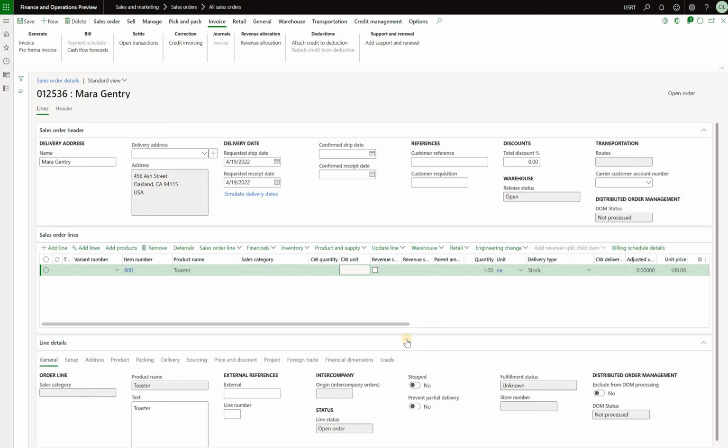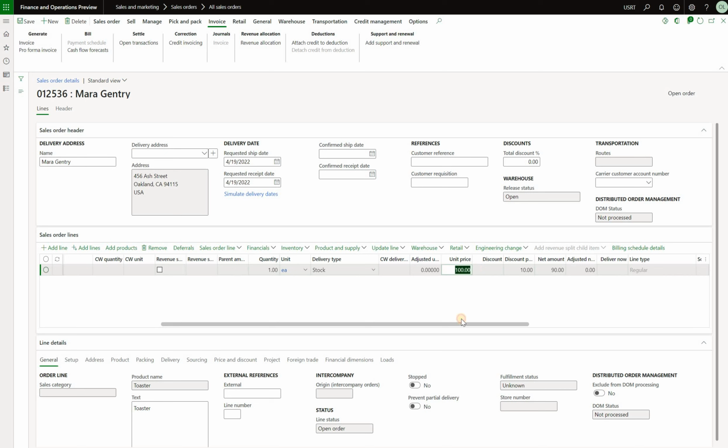With that in place, the result is also fairly predictable. We see that the sales price is discounted by 10% or $10 off, and therefore our net amount is $90. So this way we know that the pricing and discounts from the sales agreements are used and override any discounts that were set up using the trade agreement journal.